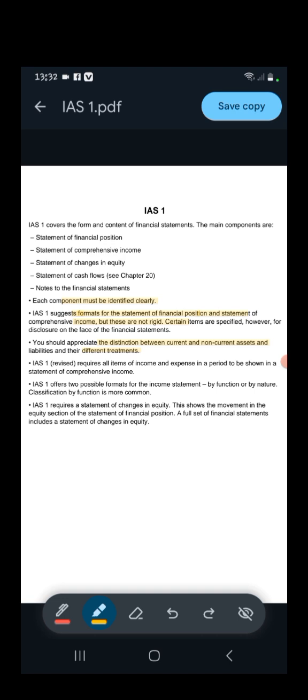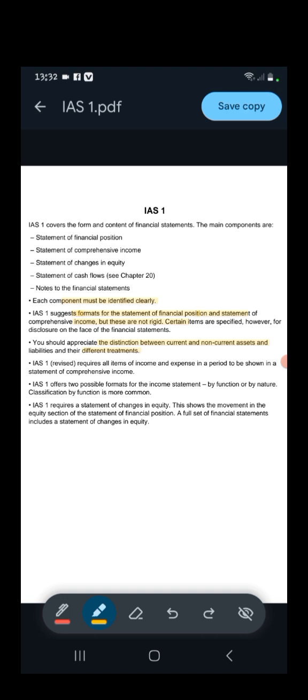Now, there are two types of statements: income statement and statement of comprehensive income. They can be presented together in one statement, or they can be presented in two different statements. For example, income statement and statement of comprehensive income. You have the choice whether you want to present the two statements together or you want to present them separately.